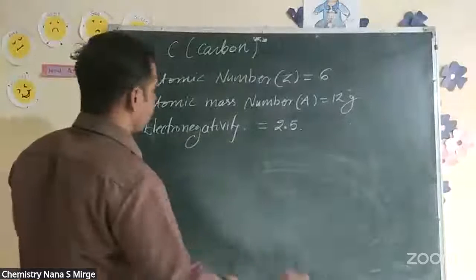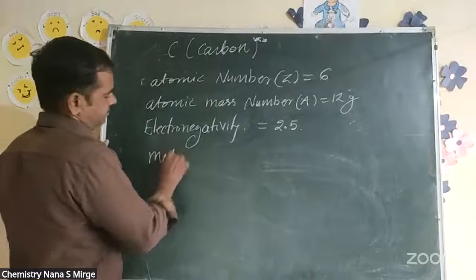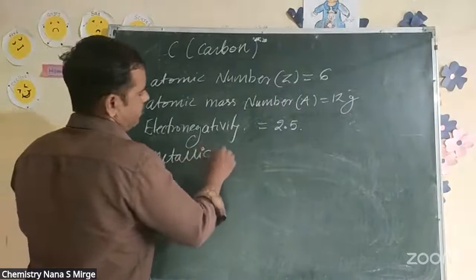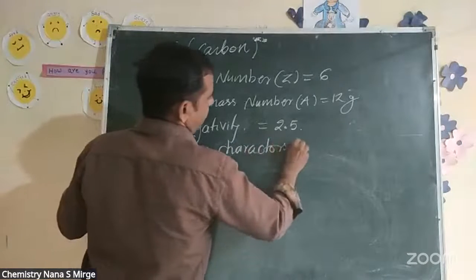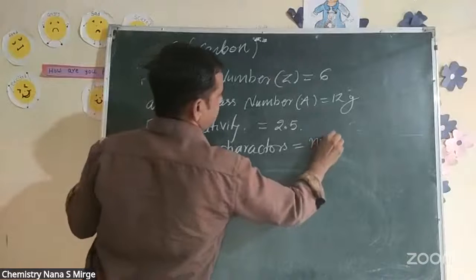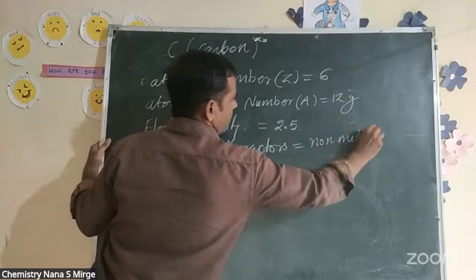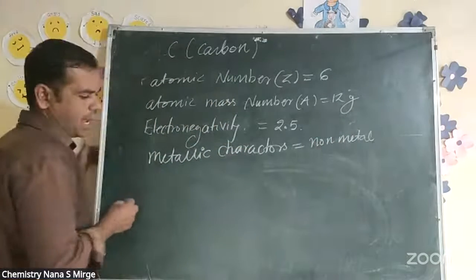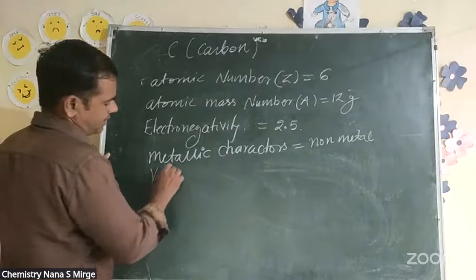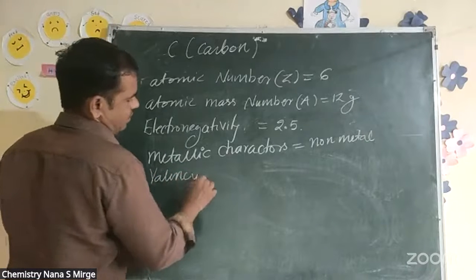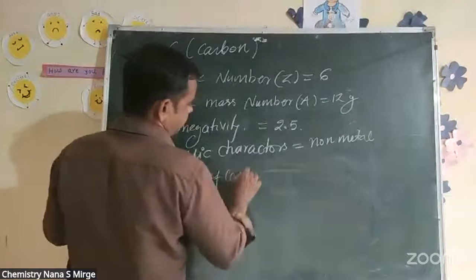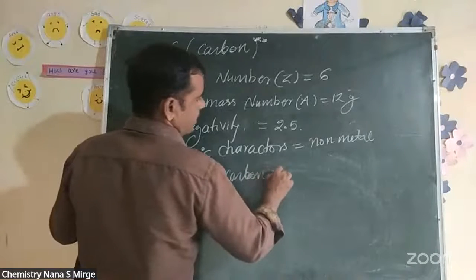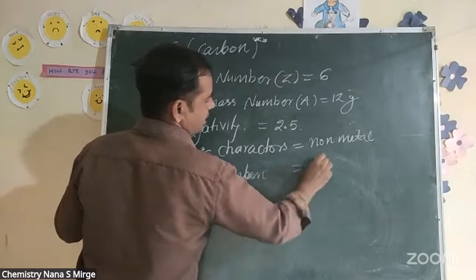It is a non-metal, with a non-metallic character. And its valency, a very important character: the valency of carbon is 4.